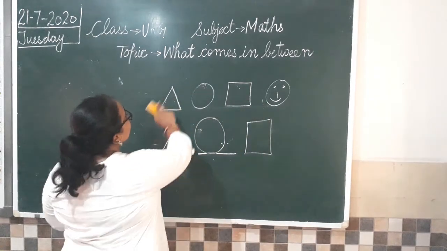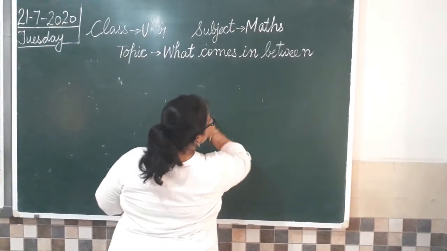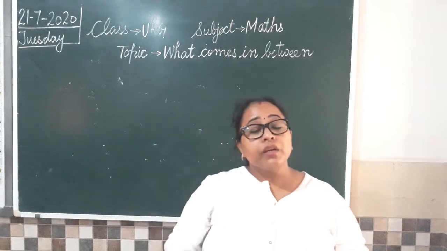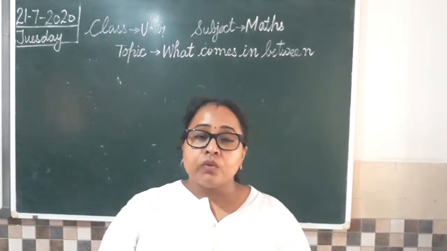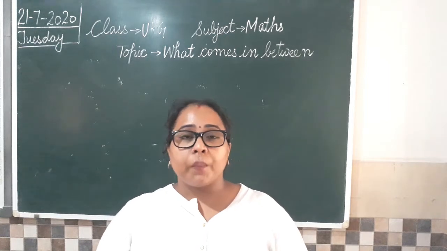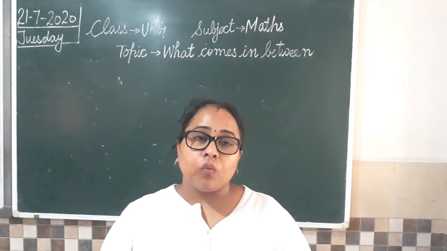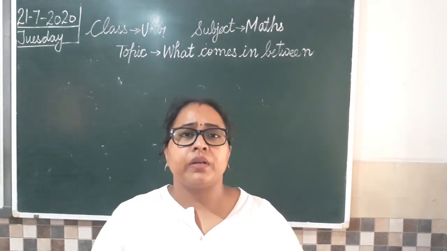Now we are going to do this work with numbers. How we are going to do? With numbers. आज हम देखेंगे 2 numbers के बीच में कौन सा नंबर आता है. Clear? So to start this topic we are going to do it with the help of a number line. So what is a number line?